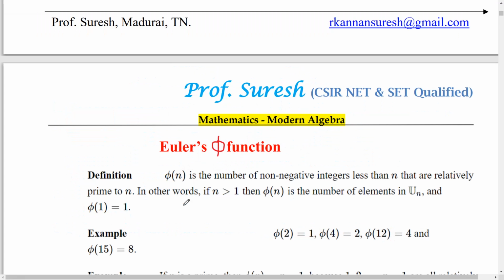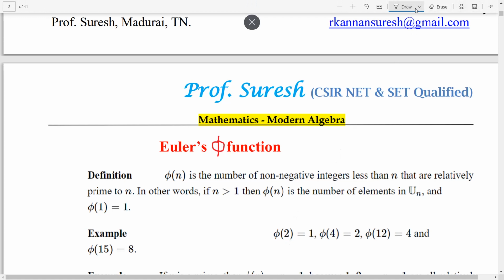Euler's phi function, notation is phi of n. Phi of n is the number of non-negative integers, or rather positive integers, because we should not include 0 here. So the number of positive integers less than n that are relatively prime to n. What is the meaning of relatively prime to n? If you take the number 2, what are the numbers less than n and relatively prime to n? If you take 1, what is the GCD of 1 and 2?